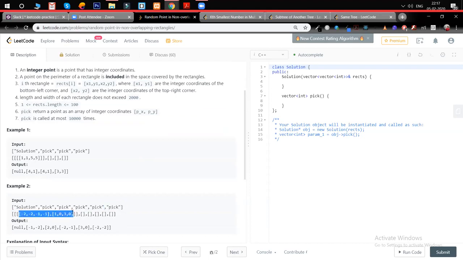So I think this is pretty much clear, and we are given different non-overlapping rectangles, and whenever this pick method is called, we have to randomly and uniformly pick a point which is lying within those rectangles.